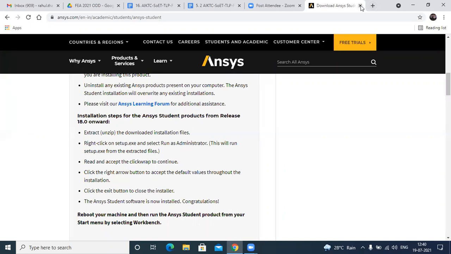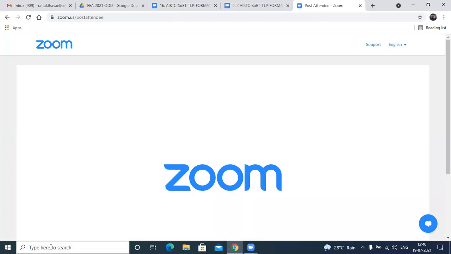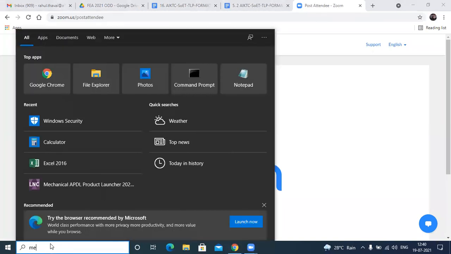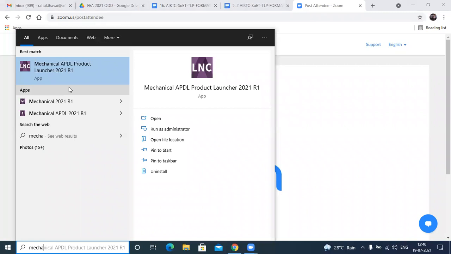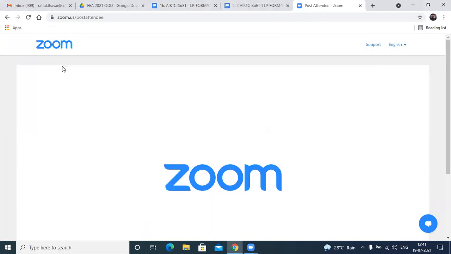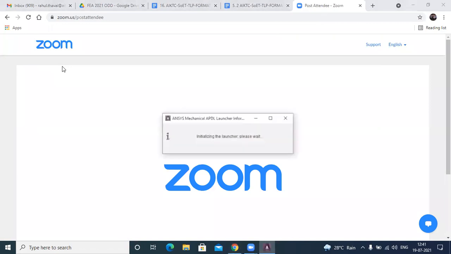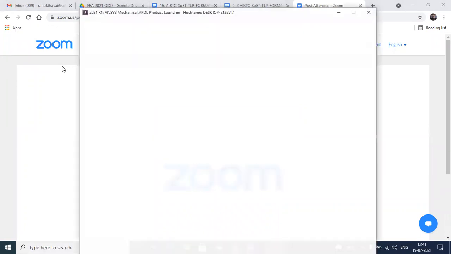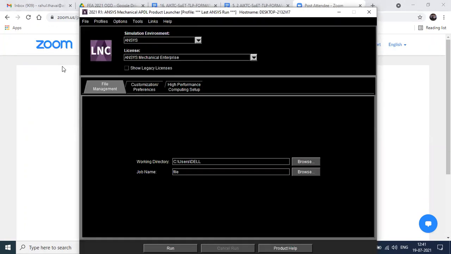I have the same version installed, so I can show that. This is the version, Mechanical APDL Product Launcher 2021. I will just click on that. Once you click on that, you will get a window like this.